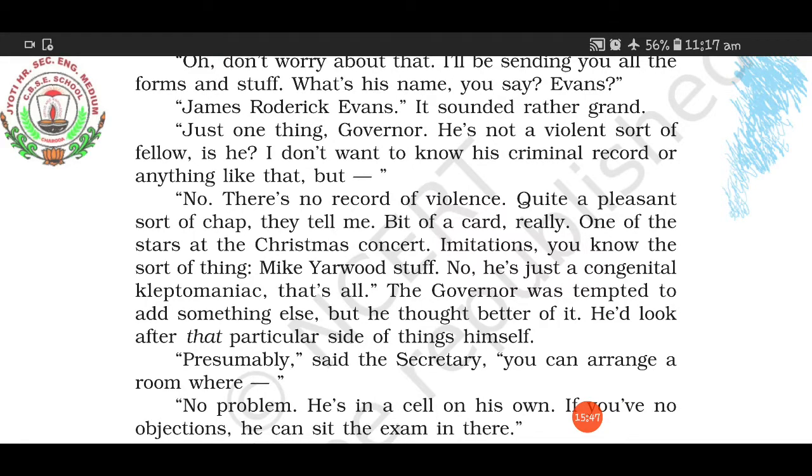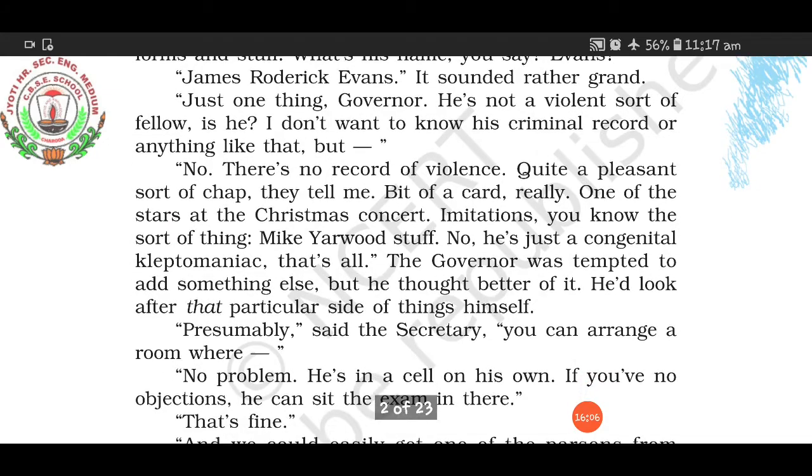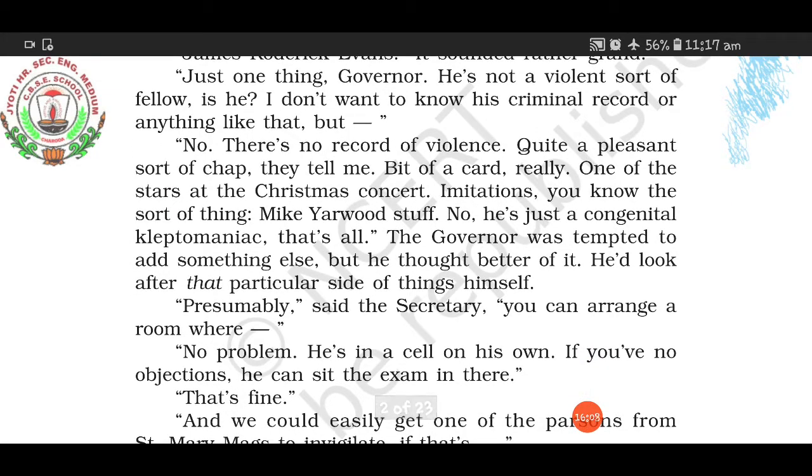And then the only problem with him is that he is a patient of congenital kleptomaniac. That's all. Otherwise, he is a very beautiful person, means a very pleasing personality. The governor wanted to add something else also, but then he held back and he thought that, oh, that problem I'll sort out. Why tell him? And then presumably, said the secretary, you can arrange a room for him. No problem. He is in a cell off on his own. If you have no objections, he can sit the exam in there.